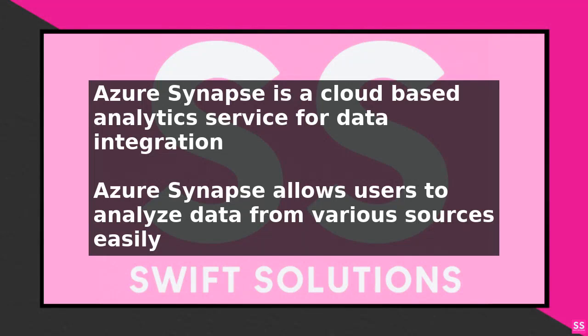Why use Azure Synapse Ingestion from Kafka is a comprehensive guide that explains the benefits of integrating Azure Synapse with Apache Kafka for data ingestion. Step 1 is understanding the basics of Azure Synapse and Apache Kafka. Azure Synapse is a cloud-based analytics service that allows users to integrate and analyze data from various sources, while Apache Kafka is a distributed event store and stream processing platform.